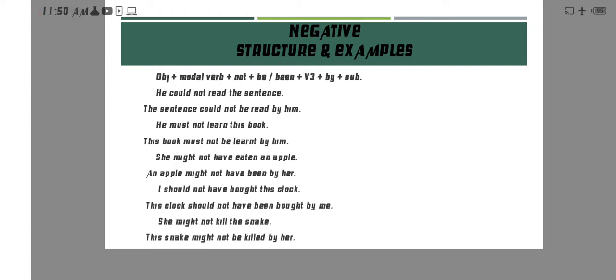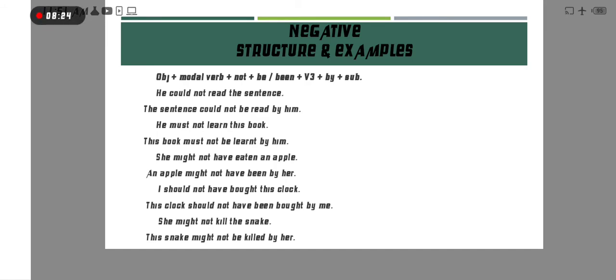Okay, so what is the first example? He could not read the sentence. So the sentence is object, could not be read by him. Okay, read, the third form of read is read, by him. Now next example, he must not learn this book. This book is object, and then must not be, because must gives us present tense, so therefore we are using here be, must not be, by him here as a subject.